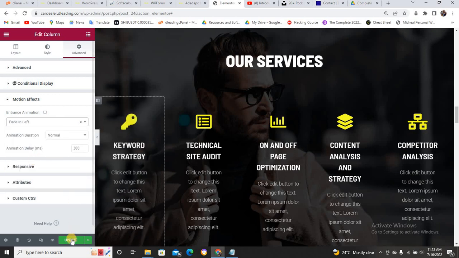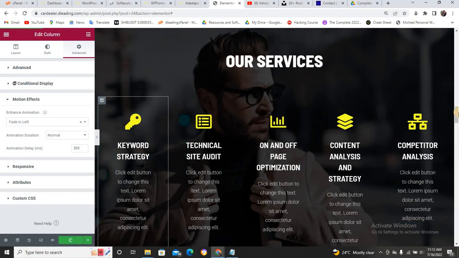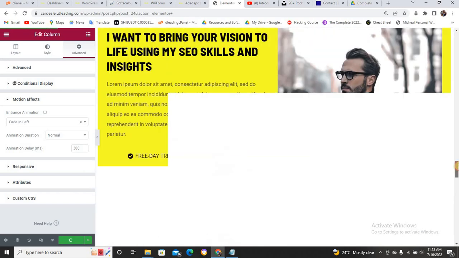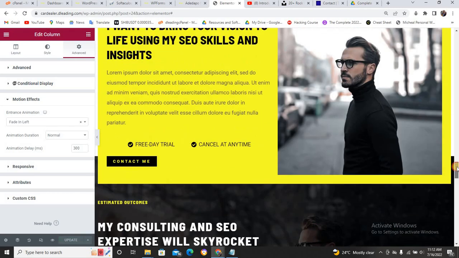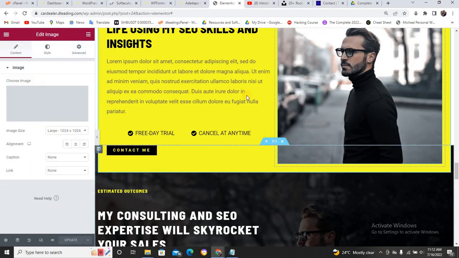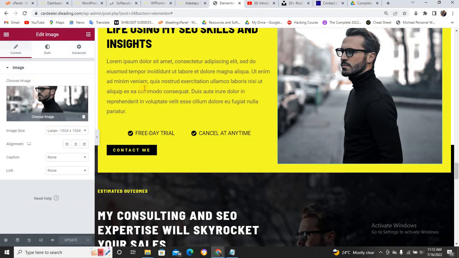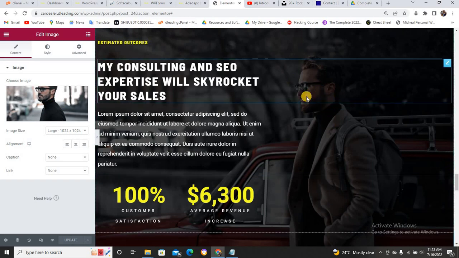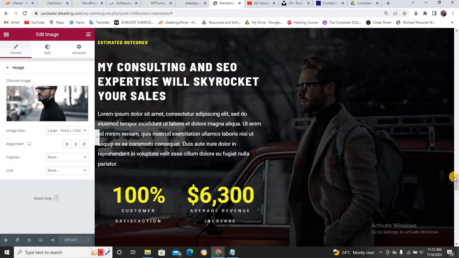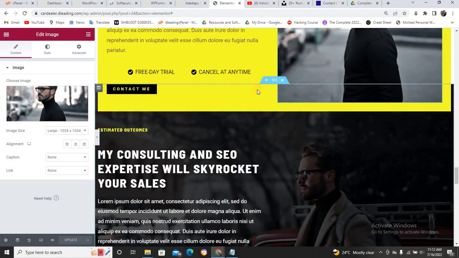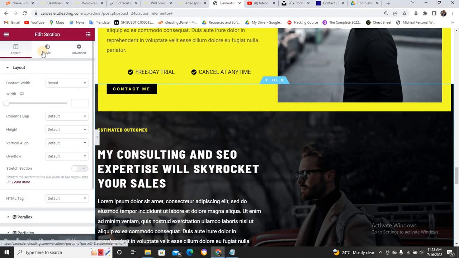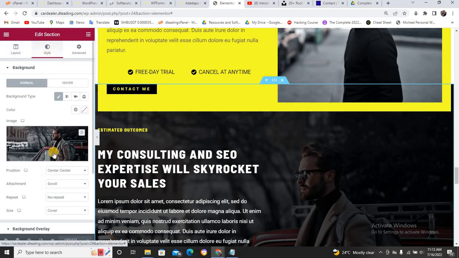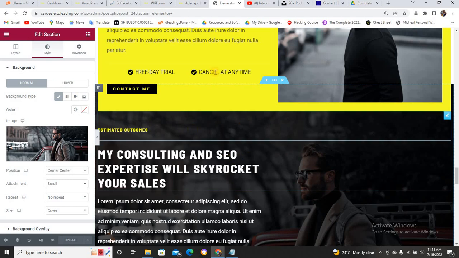Fading left. I click on update, and I think we are done with Elementor. Now we have done with everything. If you want to change this picture, click on the image, and you will see where to edit it. I think I've shown you almost everything. If you want to change this background, this image of this guy is a background image. Just scroll up a little bit, come to this particular six button, click on it and come to style. You'll be able to change the style. As it is the background, you can change anything. So we are done with it.